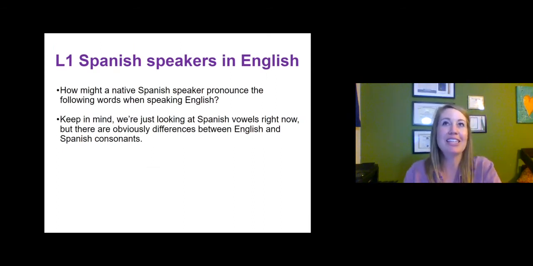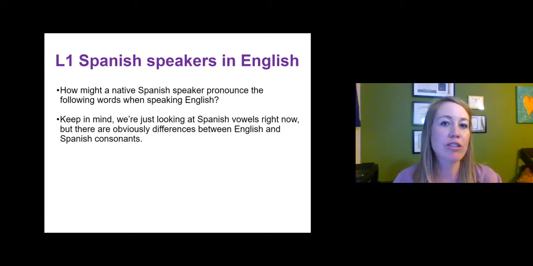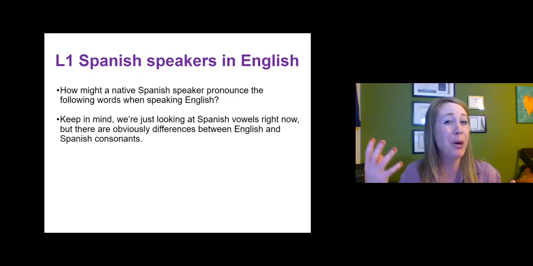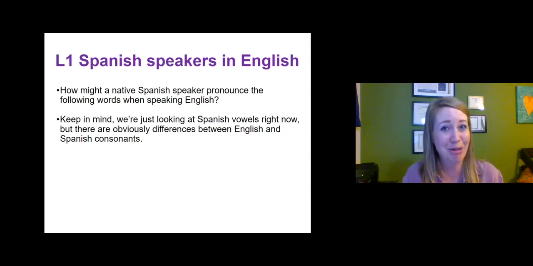We want to look at this concept of transfer. Basically, transfer is this idea of how you can use your first language to help you in your second language, but how your first language sometimes hurts your use of the second language, right?